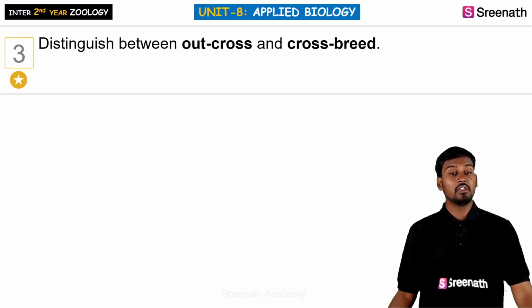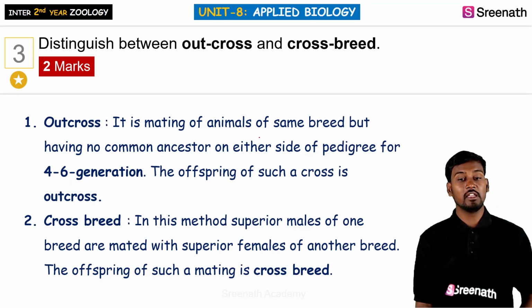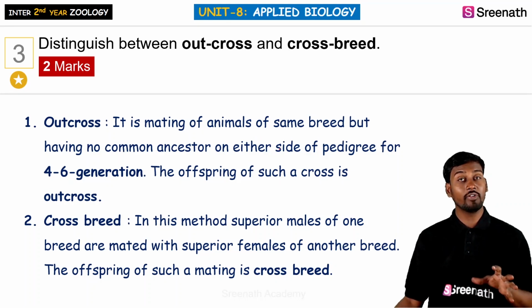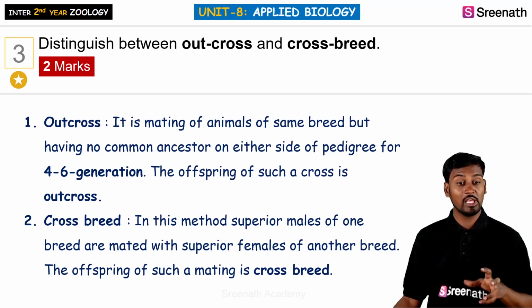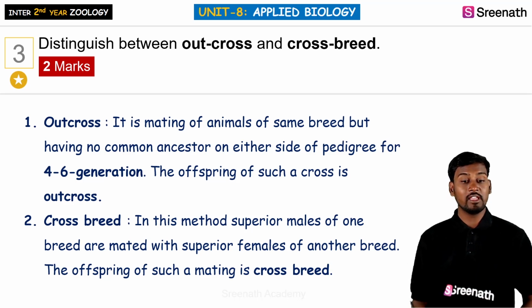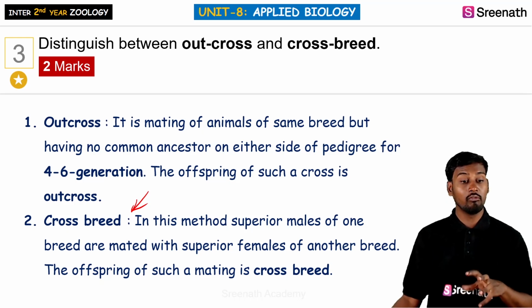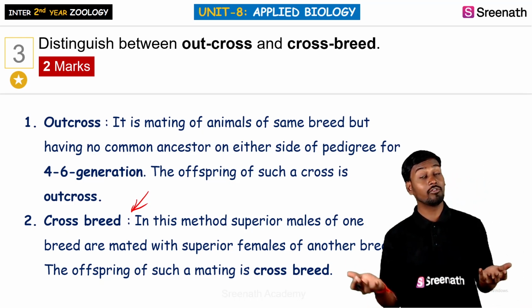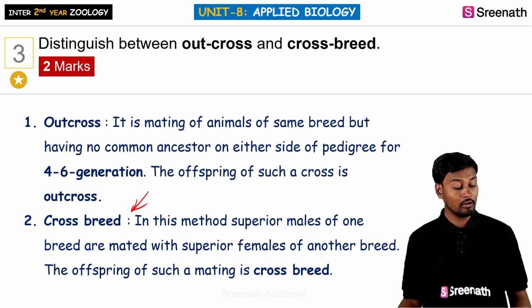So third question: distinguish between the outcross and the crossbreed. Outcross is generally the mating of animals of the same breed. If you are causing the mating of animals belonging to the same breed for 4 to 6 generations, then it is called outcross. And what is crossbreed? Crossbreed is where we mate two individuals, taking the superior males from one breed and superior females from another breed and crossing them to get the product, that is the crossbreed.